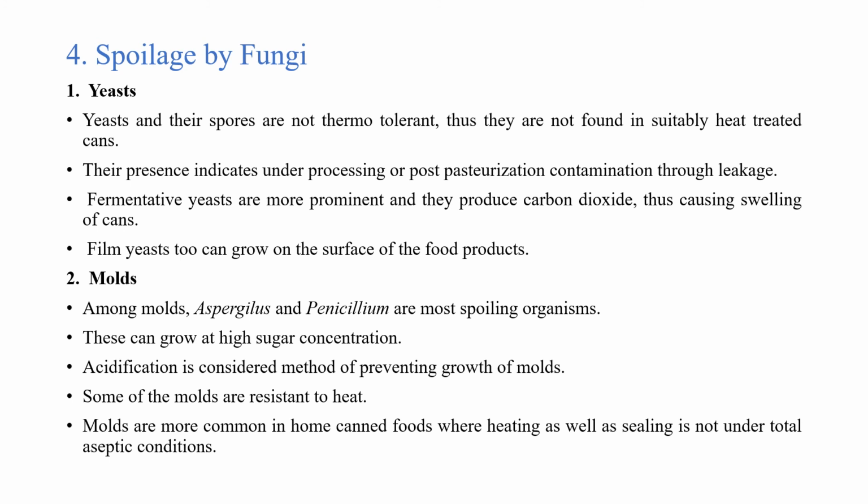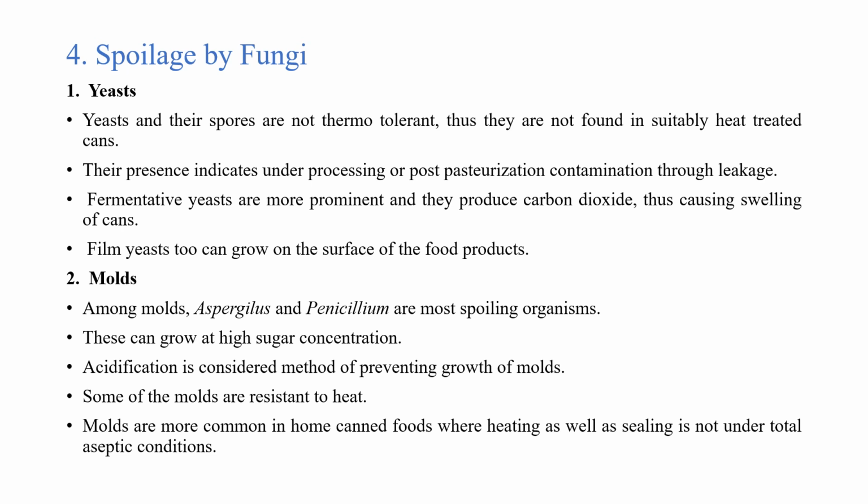Next we will see about the mold. Among the molds, Aspergillus and Penicillium are the most spoiling organisms, and these can grow at a high sugar concentration. Acidification is considered a method of preventing growth of the mold, and some of the molds are even resistant to heat. Molds are common in home canned food where heating as well as sealing is not under total aseptic conditions.